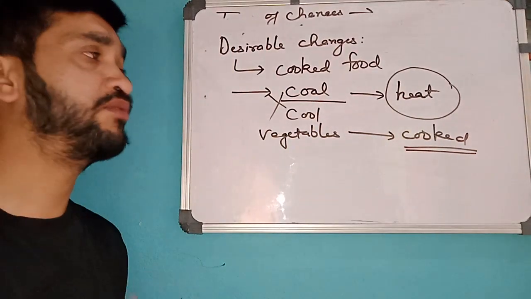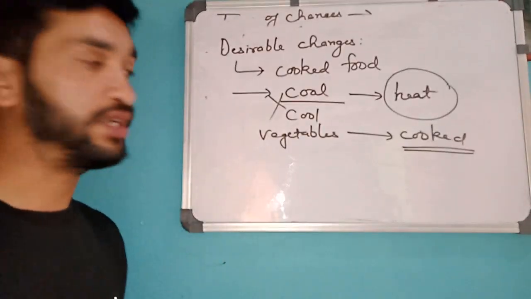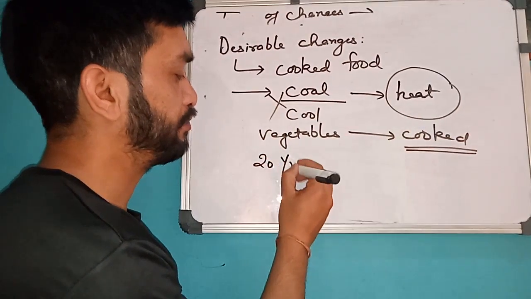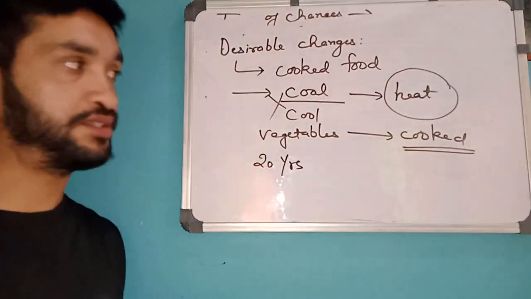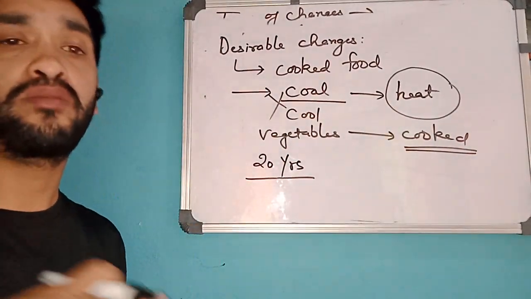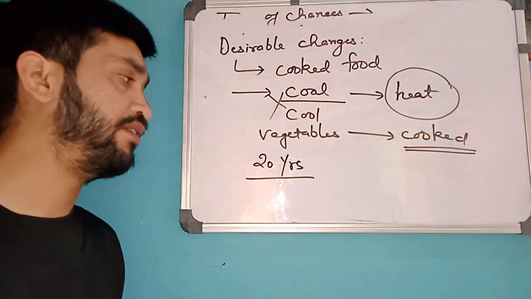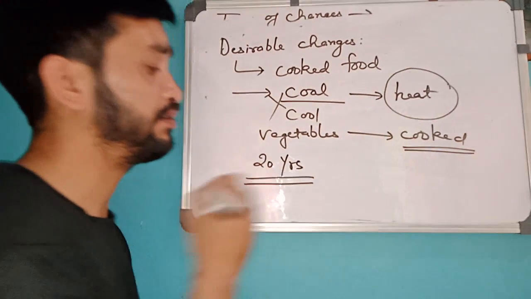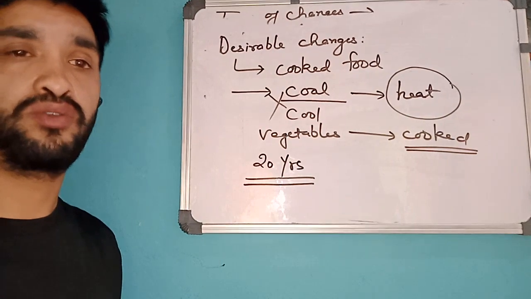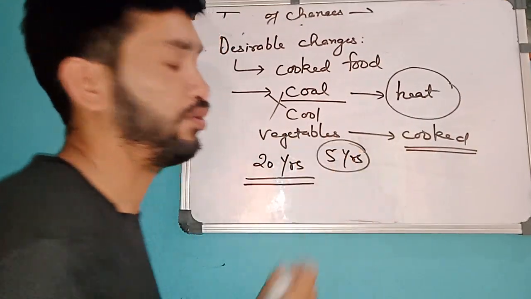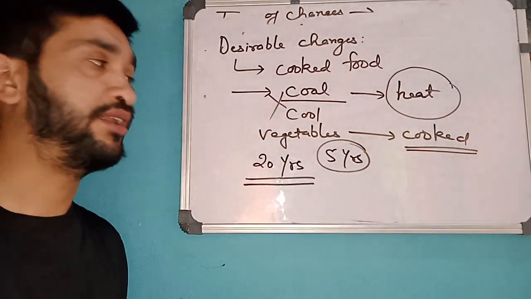Let us take an example from your basic life. Suppose right now your age is 20 years. Your desire is to remain in this age, 20 years or 25 years maximum, where you have strength in your body. So this is your desirable change which you want. You don't want to be a kid. You don't want to be a 5-year-old child. Nobody is interested in being a 5-year or 10-year child.